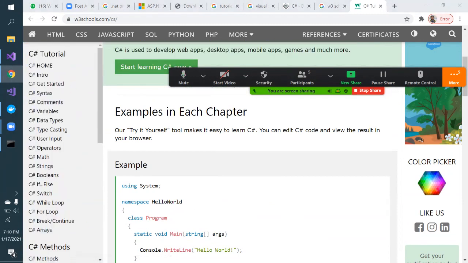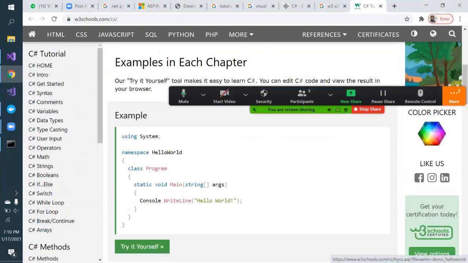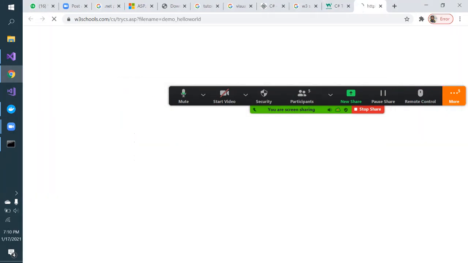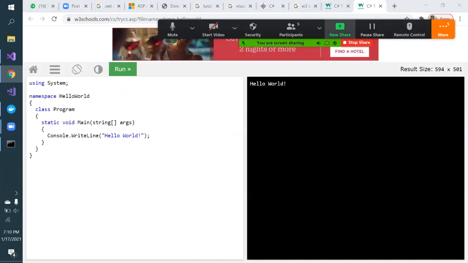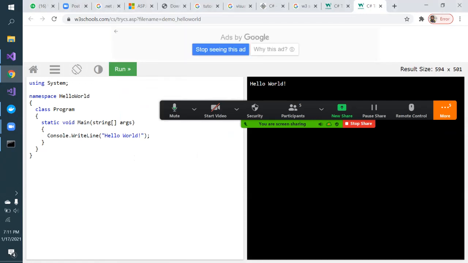Even if you don't install Visual Studio, here they give you an interactive editor, Try it Yourself. If I open it, here I have not installed any Chrome ad blocker. You can install a Chrome ad blocker so that you won't be getting this ad. Let me click on this, stop seeing this ad. Not interested in this ad. If you install a Chrome plugin like an ad blocker, then you should not be getting those distracting things.